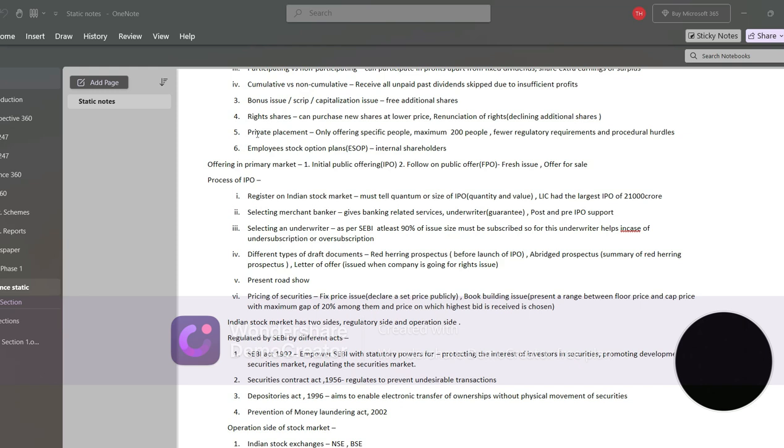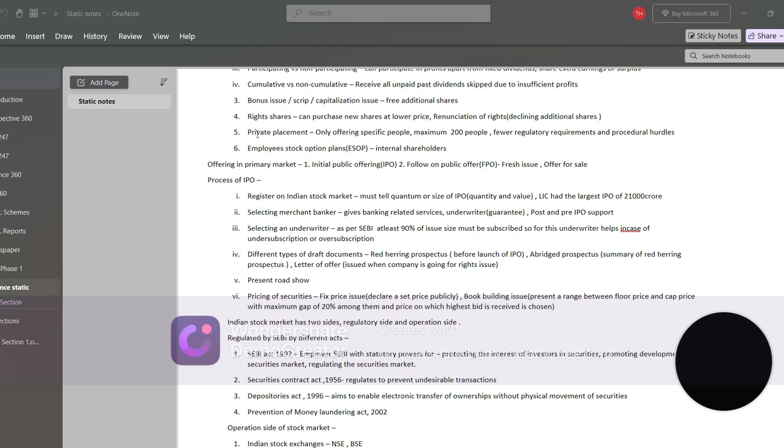The next step will be different types of draft documents. For listing your company, you need to draft 3 kinds of document. First is red herring prospectus. This is done before the launch of IPO, and basically all kinds of information related to a company or organization, each and everything, is there in this prospectus. Second is abridged prospectus. This is basically the summary of the red herring prospectus. Third is letter of offer. This is issued when the company is going for a rights issue.